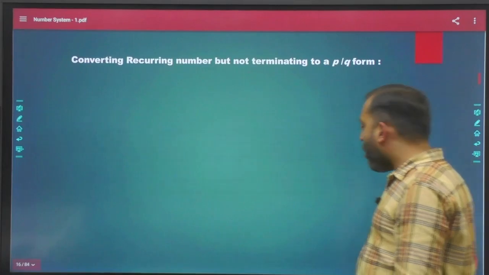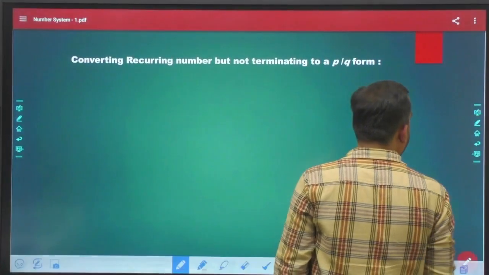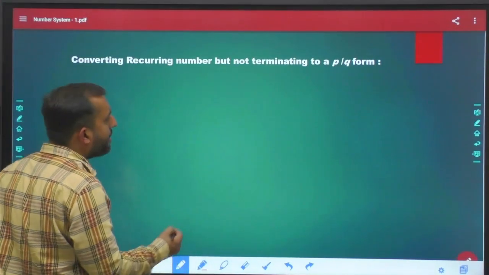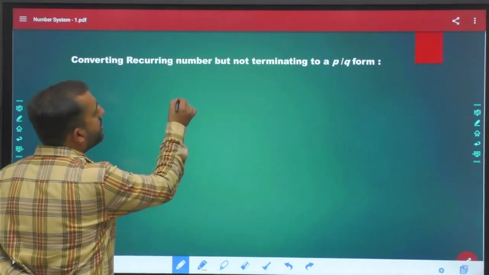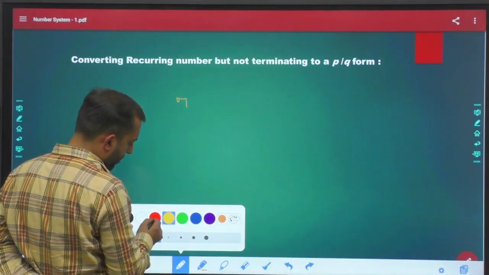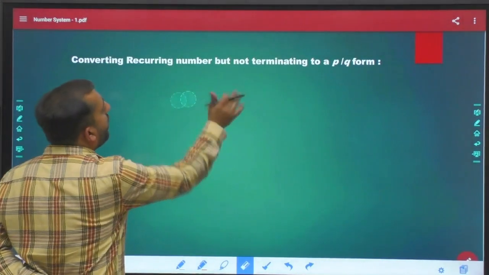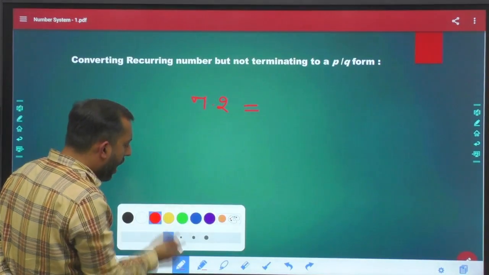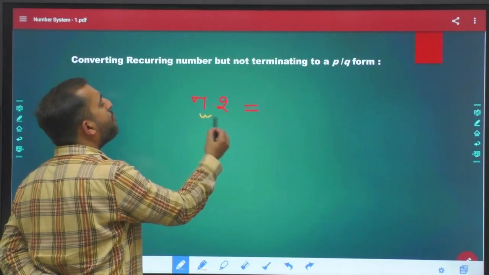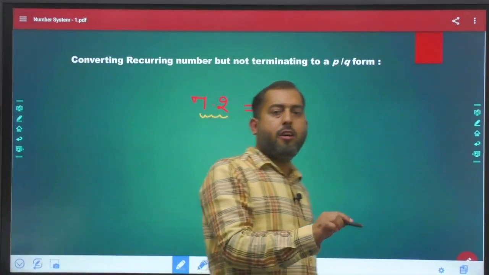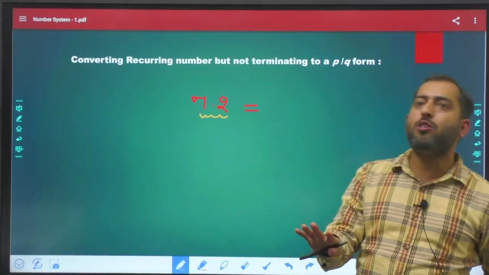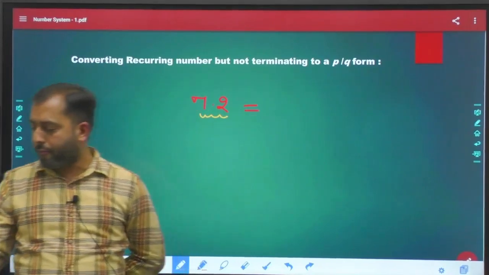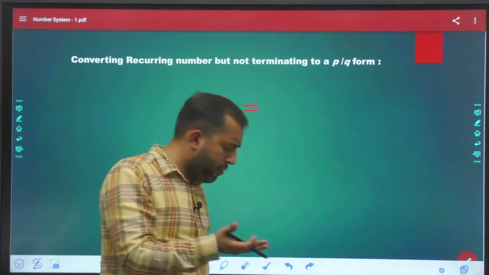Okay. Now the part is, see, we all know that if you have a scenario like 7.2 and I ask you to convert this 7.2 into a fraction, what do we people generally do?